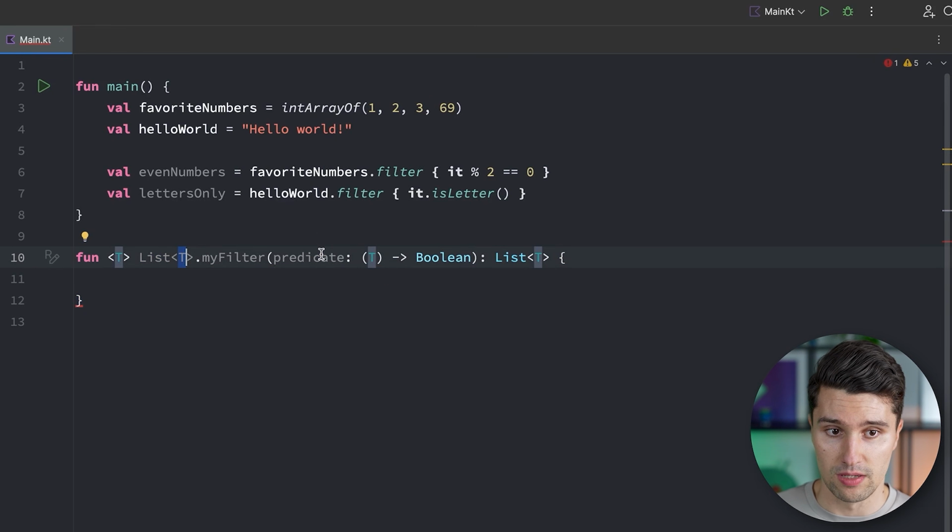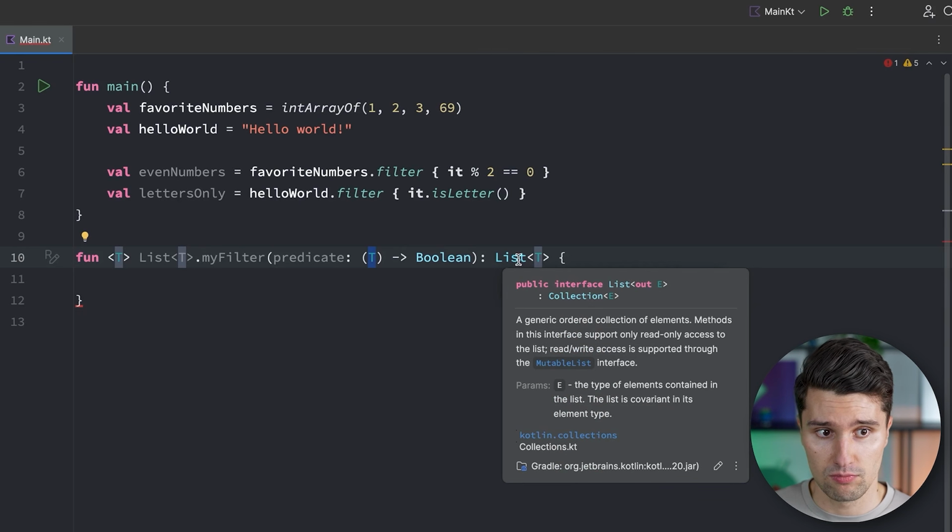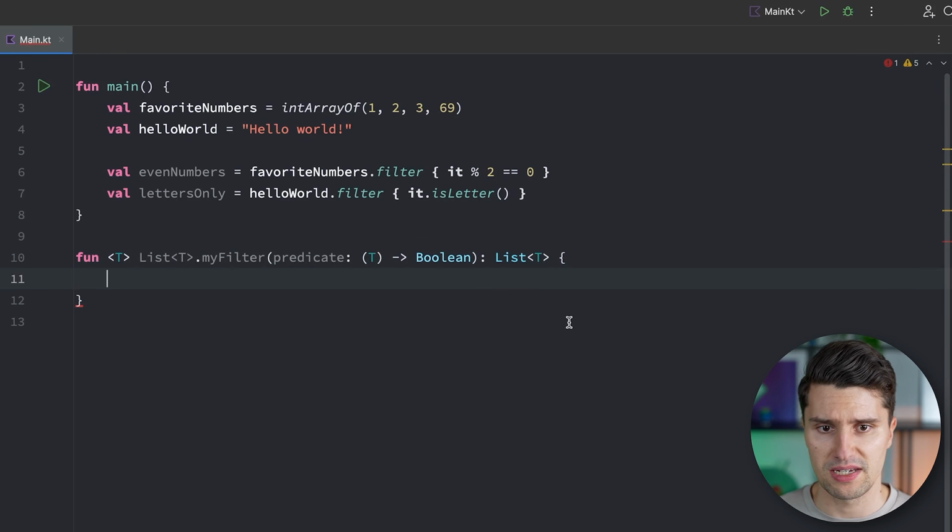That means the predicate will also give us string elements because we iterate over every single string in that list. And for every single string in that list, we call this predicate. So if T is a string, then this will be a string for this particular function call. And as a result, the filtered list with a few strings being filtered out, that's again of type string. So I think this makes sense.